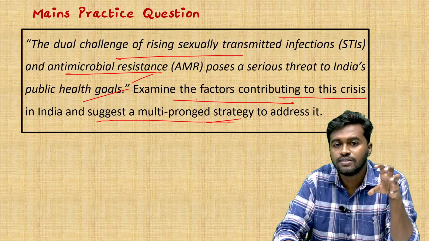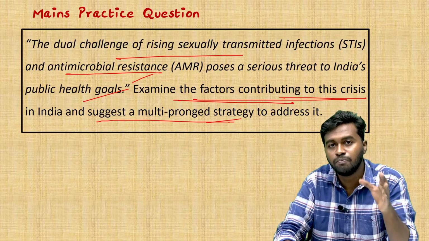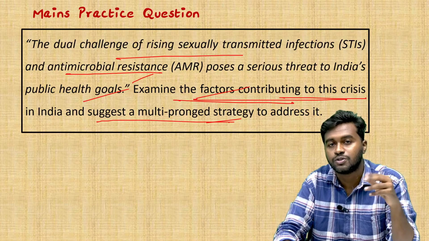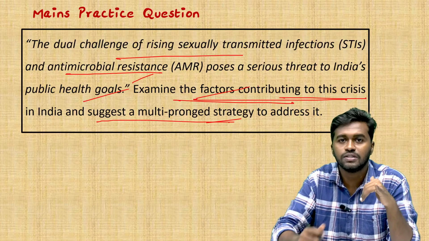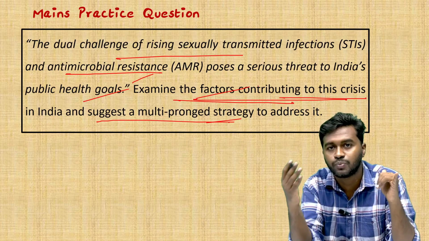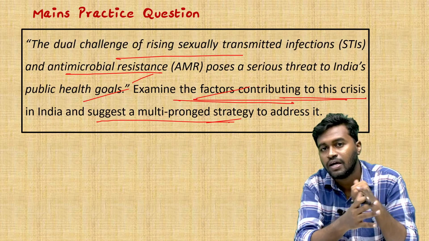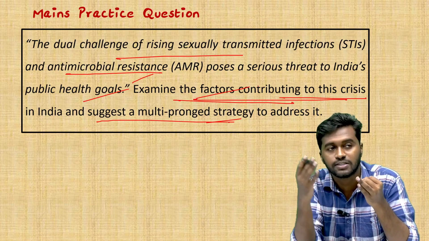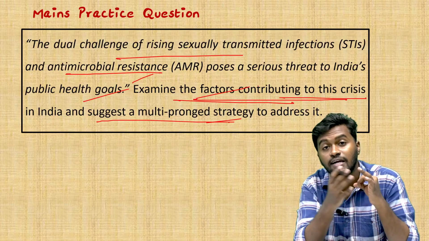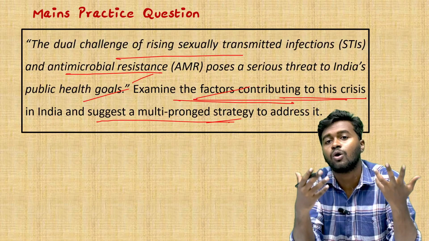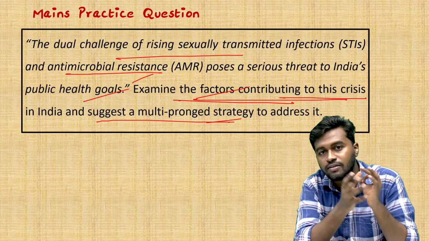And the next is the factors in the main part. You have to address the two areas. First is the factors contributing to this crisis. What are the factors contributing to this crisis? First is the increasing cases itself. Across various states and across various districts, the cases are increasing. And at the same time, we can see social problems like the social taboo. For example, talking about sexual health itself is considered a social taboo. So therefore, the people may hesitate to talk about the problem they are facing, and this is a major issue.